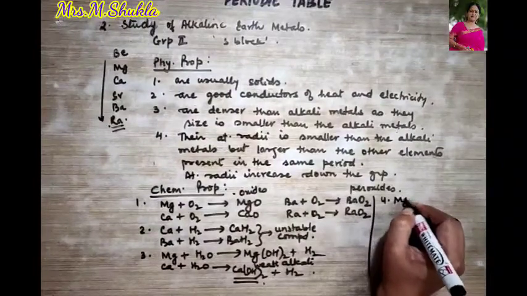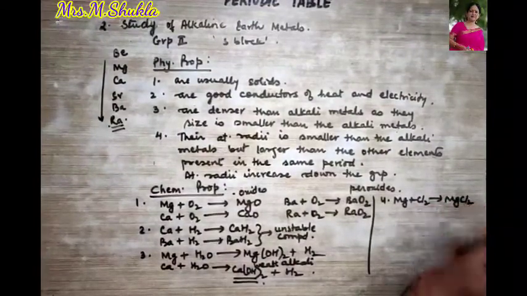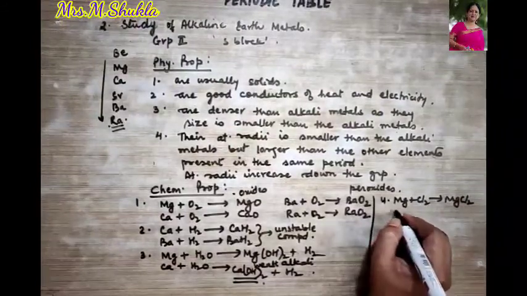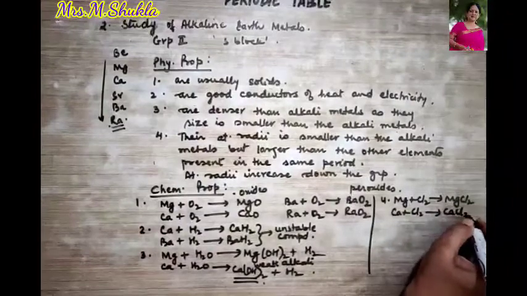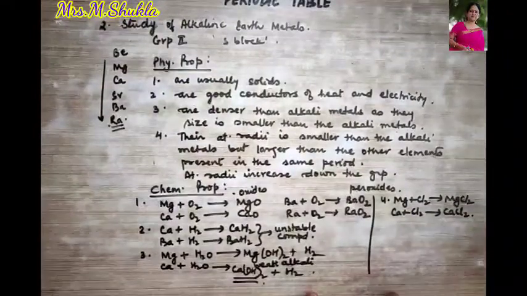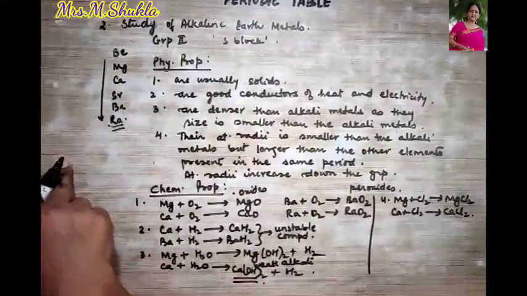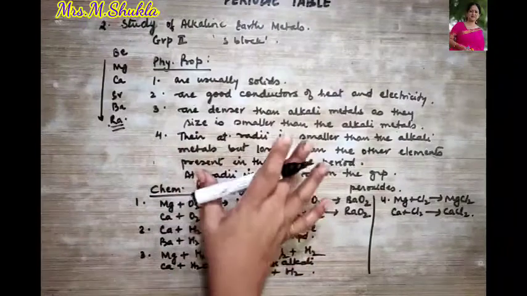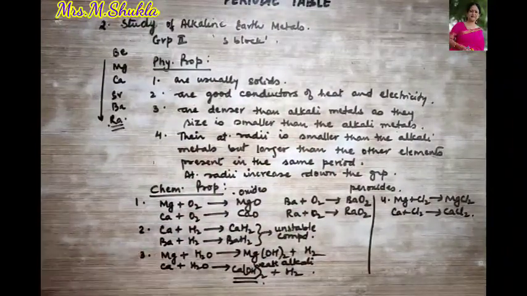For example, magnesium can combine with chlorine to form magnesium chloride. Similarly, calcium can combine with chlorine to form calcium chloride, and so on. So we see that these are also reactive metals but not as reactive as alkali metals. Clear? So this was all about the study of alkaline earth metals.